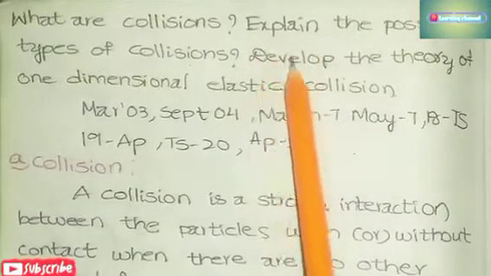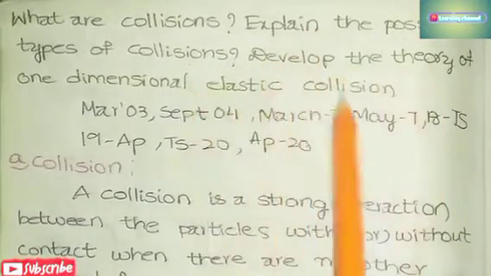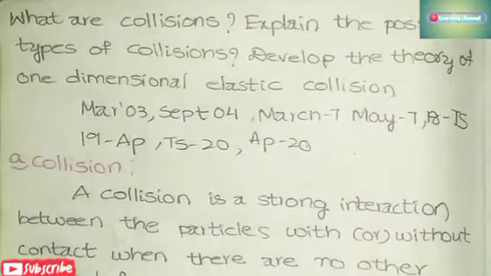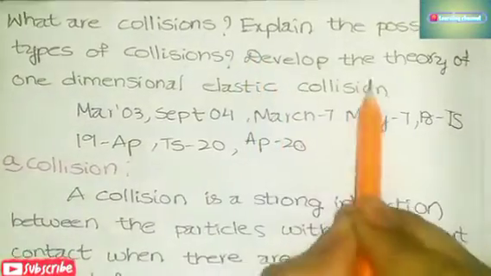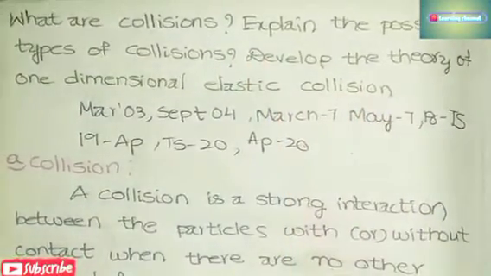The 4 mark question will be asked as: develop the theory of one-dimensional elastic collision, or show that in case of one-dimensional elastic collision, the relative velocity of approach of two colliding bodies before collision is equal to the relative velocity of separation after collision. So if you read this question, you can cover two answers. The 4 mark answer will be the answer of this question.